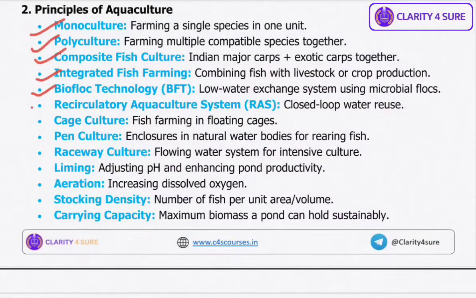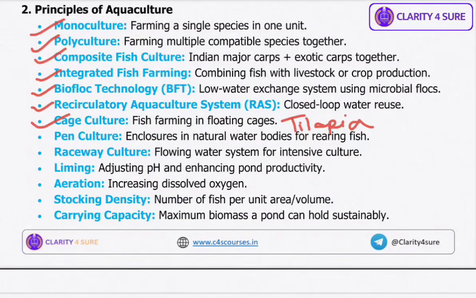All right. Then we have cage culture. Fish are reared in floating cages in reservoirs or lakes. For example, tilapia are farmed this way. You should remember the example, tilapia. Okay, cage culture is done for tilapia.